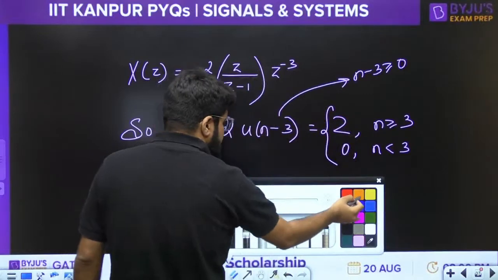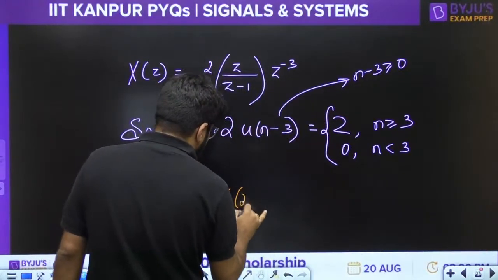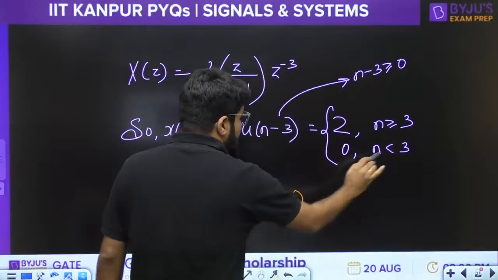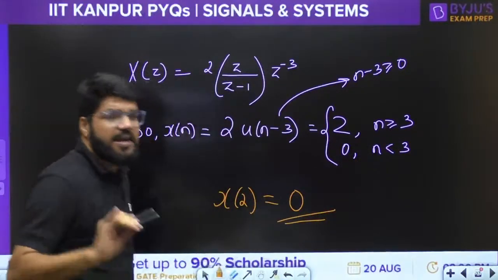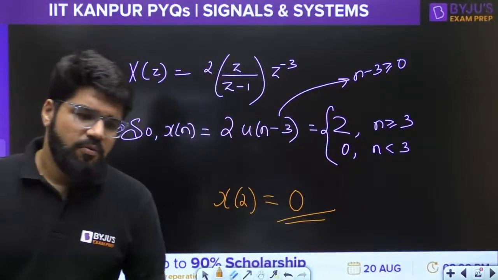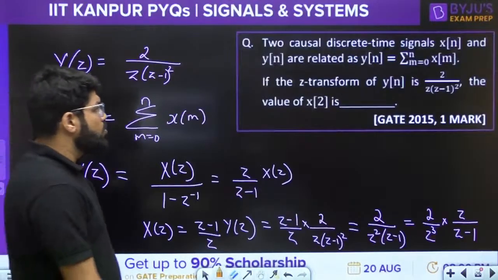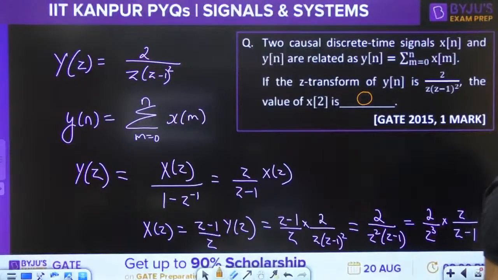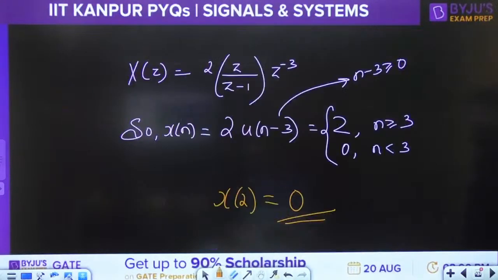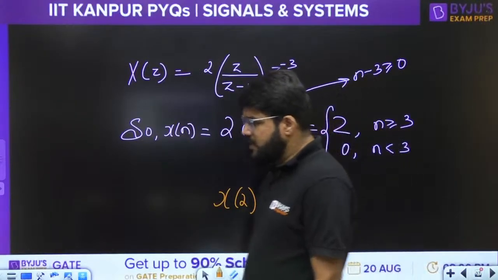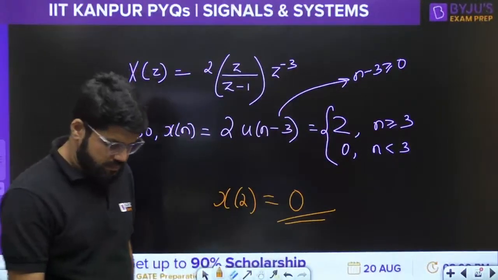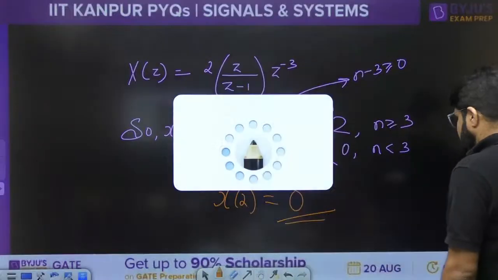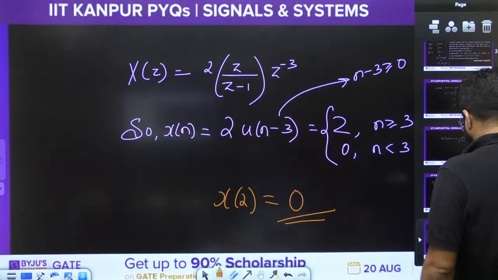So the question is asking what is the value of x2? What is the value of the signal at n equal to 2? At n equal to 2, the answer is 0. Moving ahead to the next question on the screen.